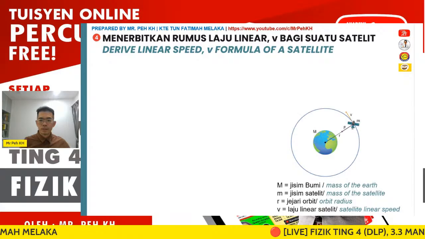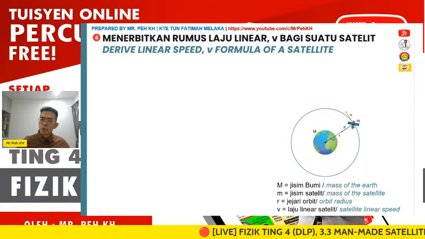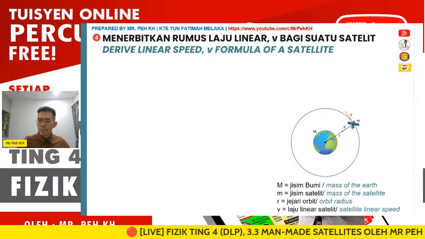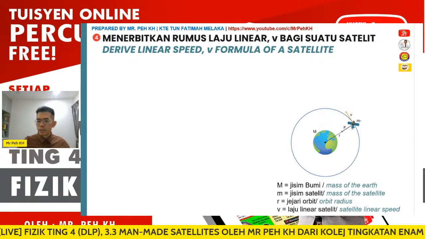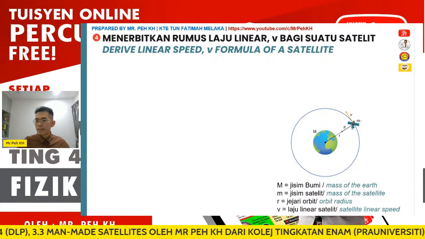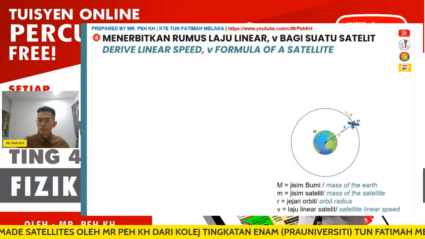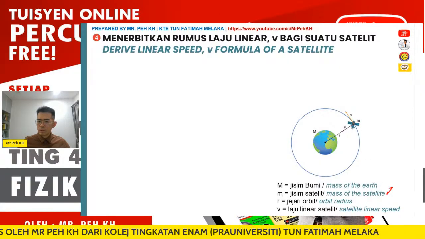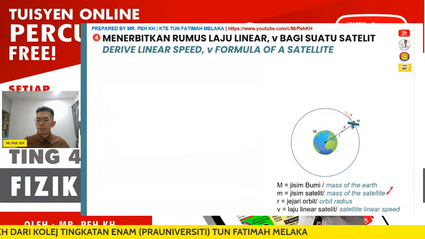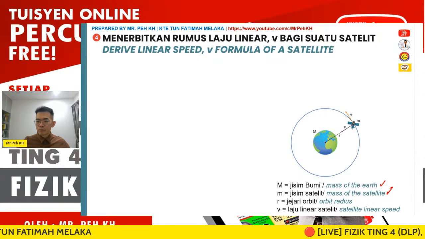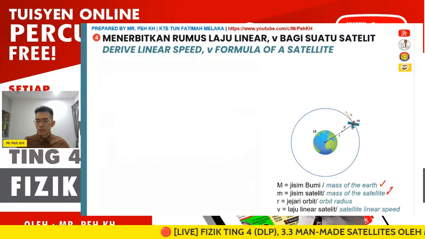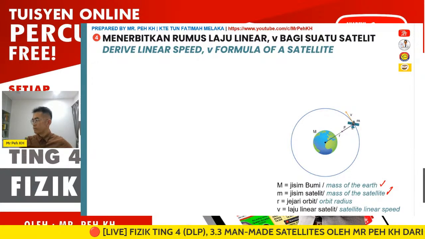We can imagine a satellite orbiting the Earth. The mass of the satellite is represented with small m, and the capital M represents the mass of the Earth. Then we have r, the distance between the satellite and the center of the Earth, which we know as the altitude.